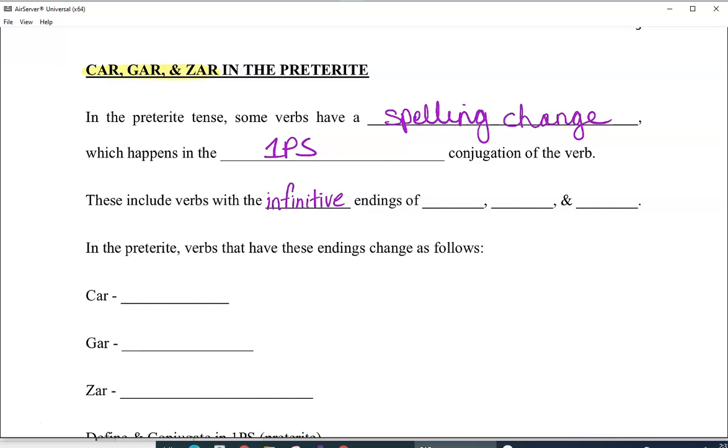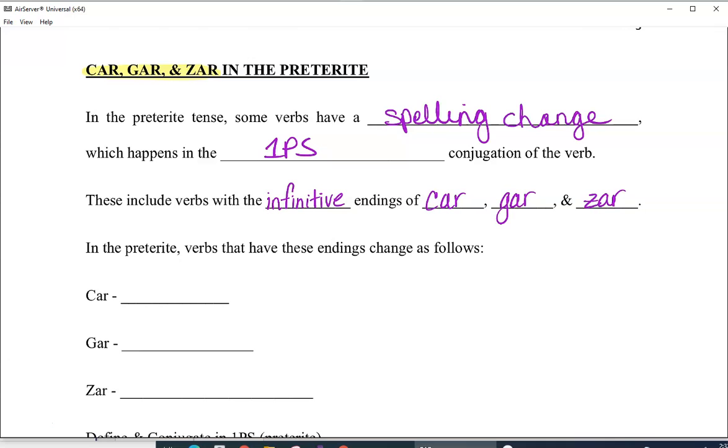These include verbs with the infinitive endings of car, gar, and zar. And you're going to hear them referred to as the preterite car, gar, and zar endings. So in the preterite, verbs that have these endings change as follows.